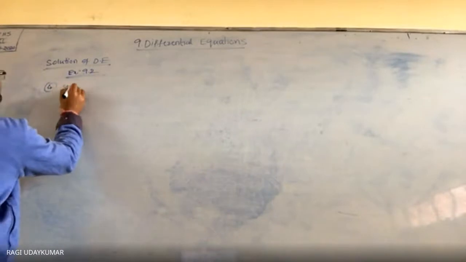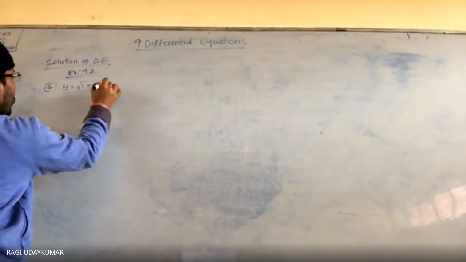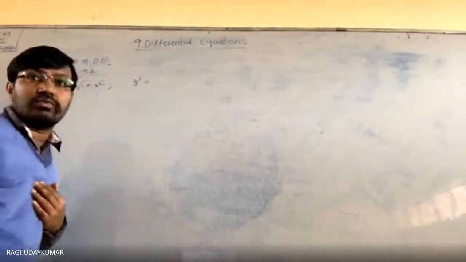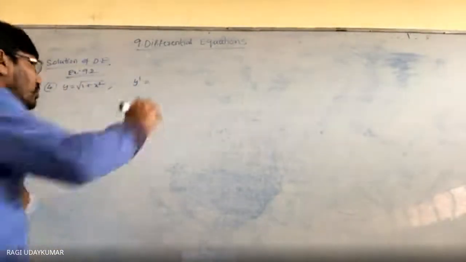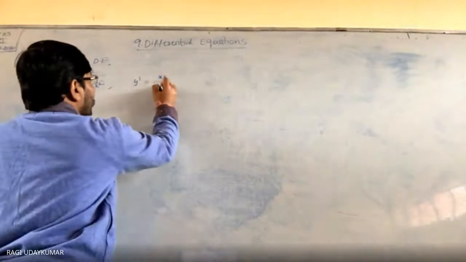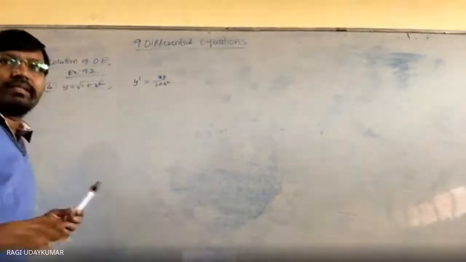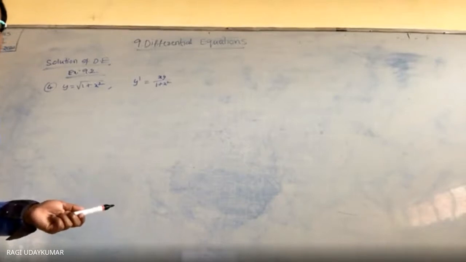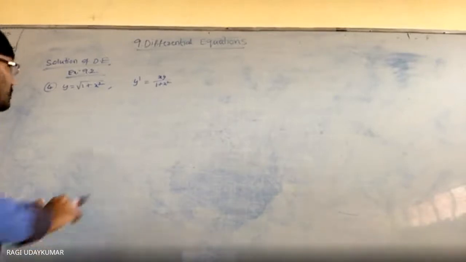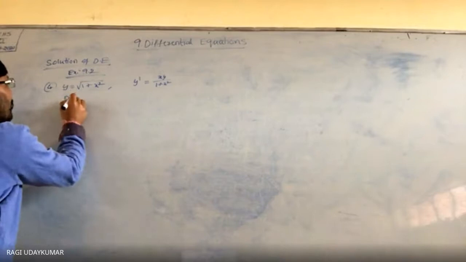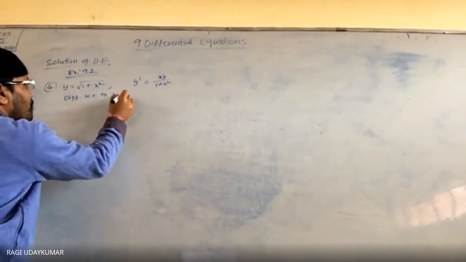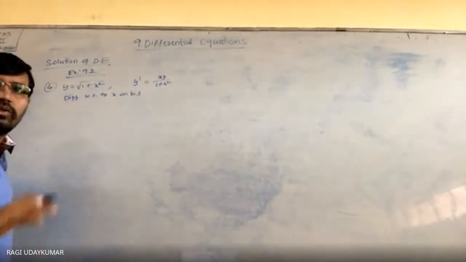So fourth problem: y is equals to under root of 1 plus x square is the solution of y dash is equals to x y by 1 plus x square. So now what you have to do, differentiate this with respect to x. First y dash, differentiating with respect to x on both sides, दोनों साइड में करना.